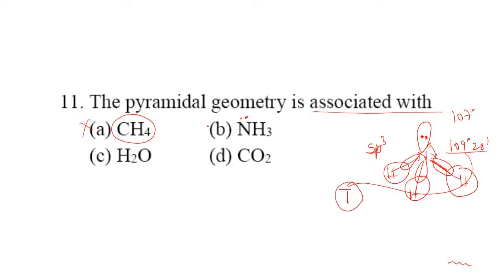So therefore it is option B. The pyramidal geometry is associated with the ammonia molecule. What about option C? That is the water molecule. The geometry is angular or bent, right? And if it is carbon dioxide, it is a linear molecule, because the bond angle is 180 degrees. Is it clear, students?